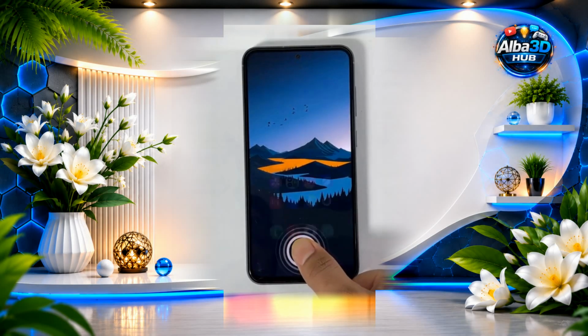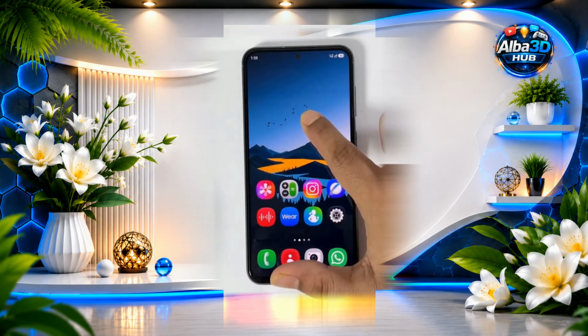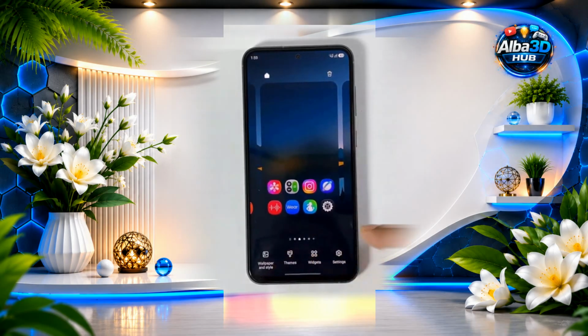Hello guys, welcome back. In this video, I'll show you how to set 18.5 3D Fluffy widgets on any Galaxy device with a simple method. First, add widgets by going to Widget Settings.